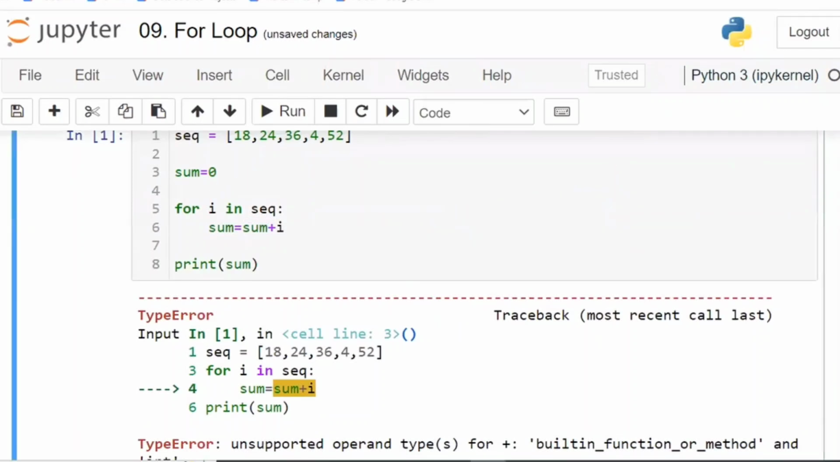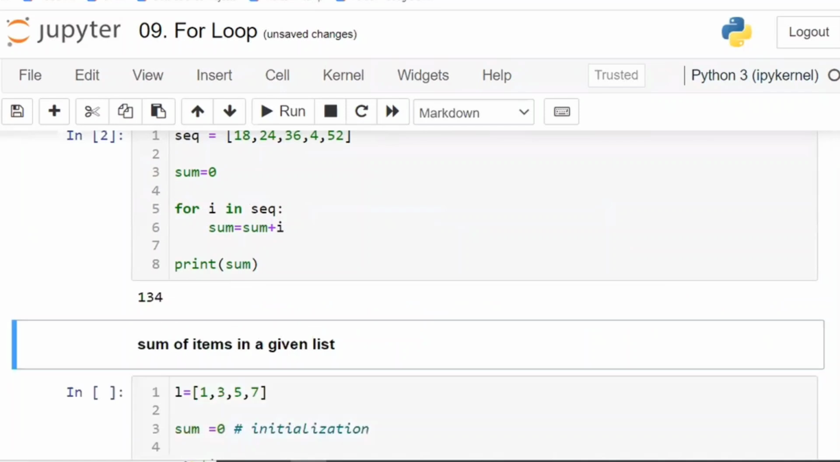Is that clear, guys? Now if you work this, then you are going to do the total. Done? Is that clear? It is clear? How to do the sum?